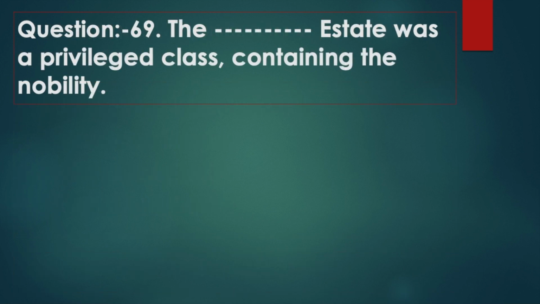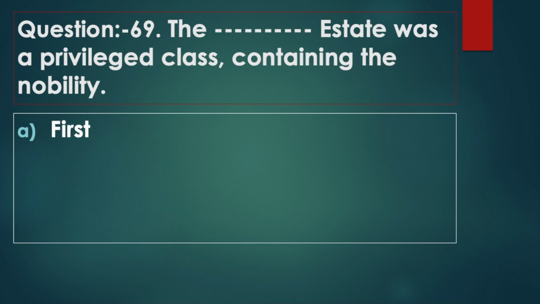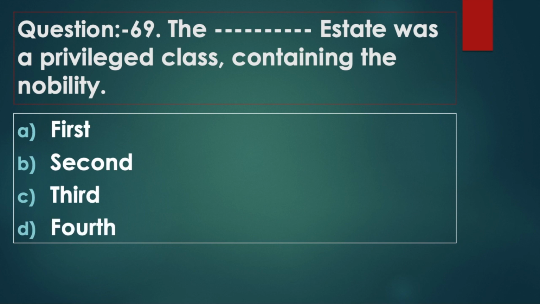Question 69. The dash estate was a privileged class containing the nobility. Option A, first. Option B, second. Option C, third. Option D, fourth. Answer option B, second.